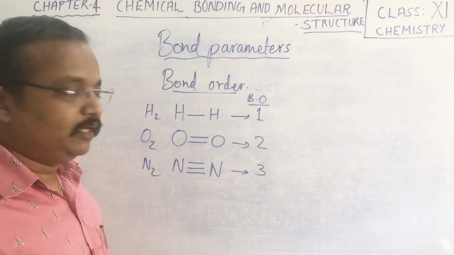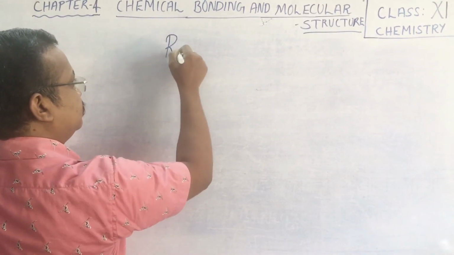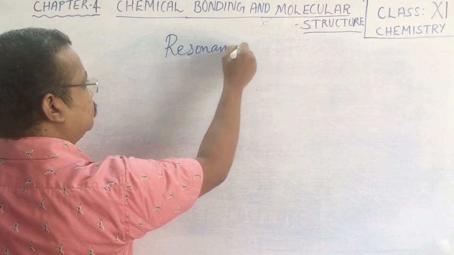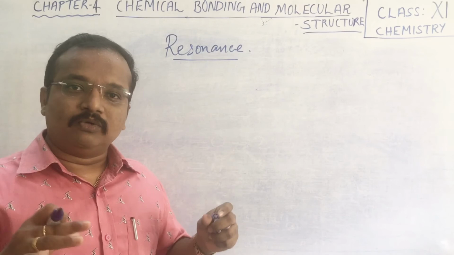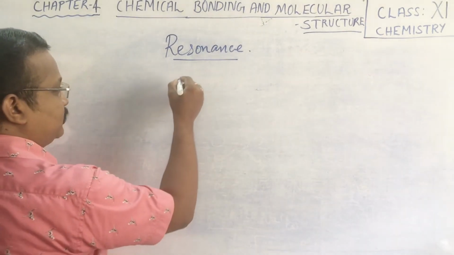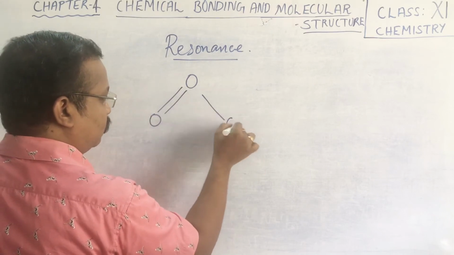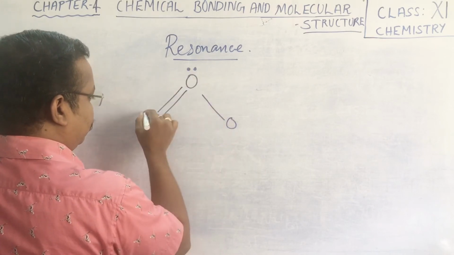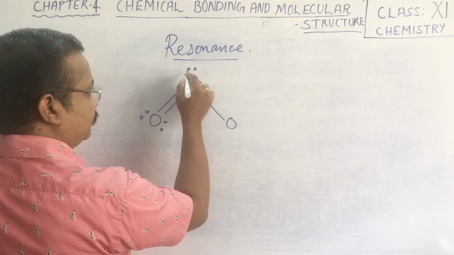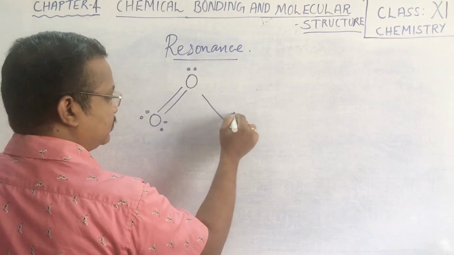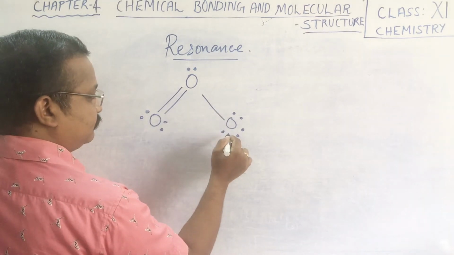Next we shall move into the final topic, that is resonance. Resonance means the representation of molecules in different forms. Suppose in the case of ozone, we have a double bond and a single bond to the oxygen atoms, with lone pairs on them.